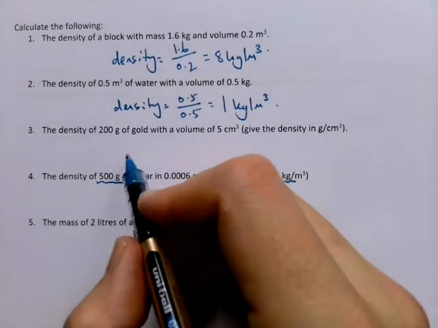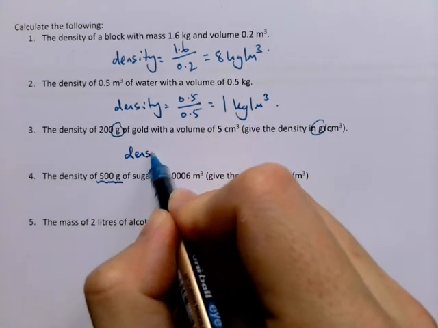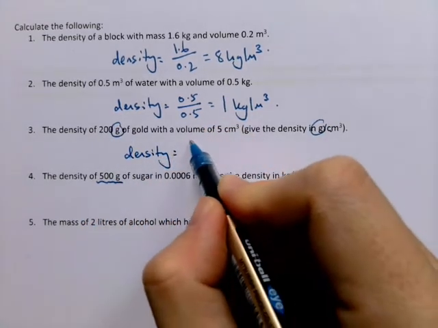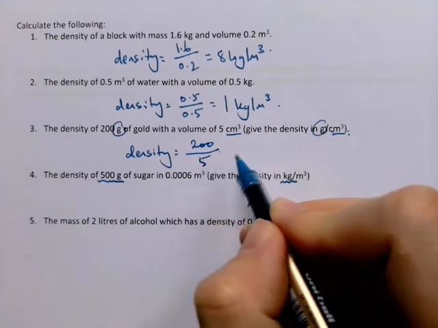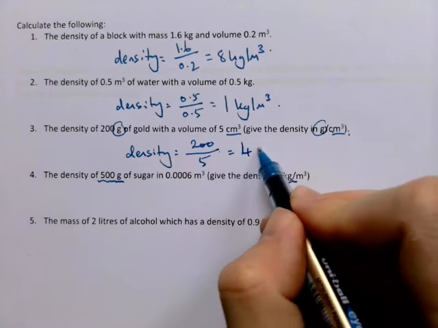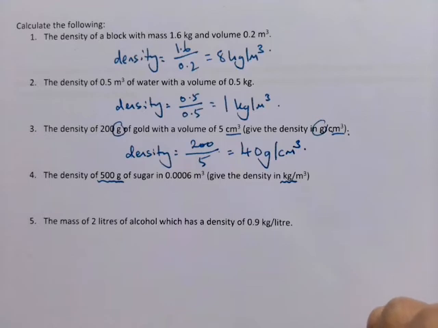Okay, next, here we're asked for grams, and we're given grams, so we don't need to worry about it. So it's density equals 200 divided by, oh, and it's centimeters, and we're asked for centimeters. 200 divided by 5 is going to be 40 grams per centimeter cubed.